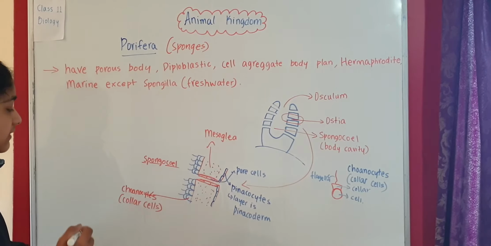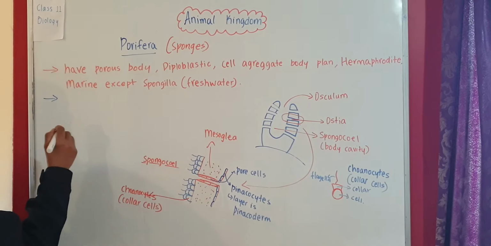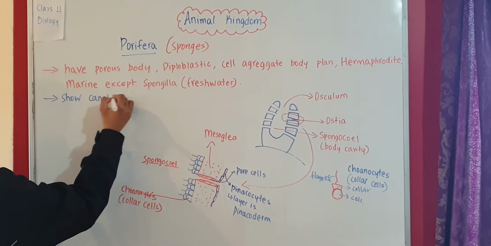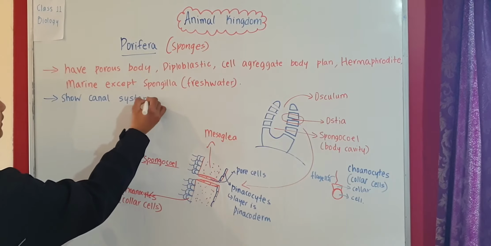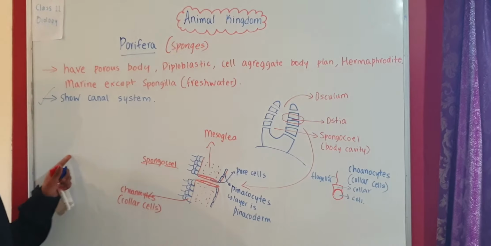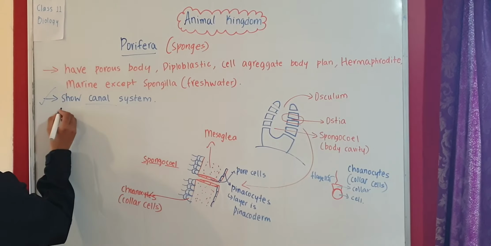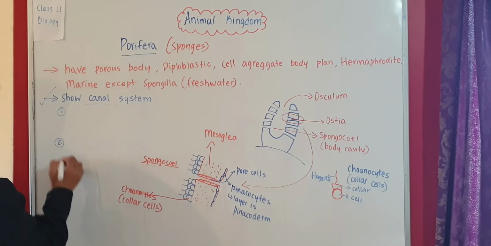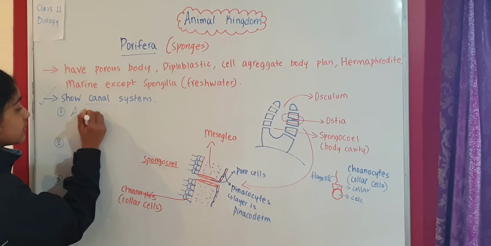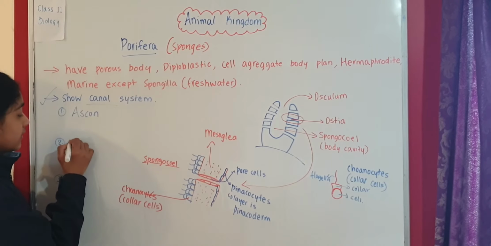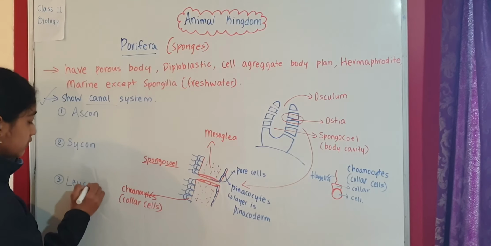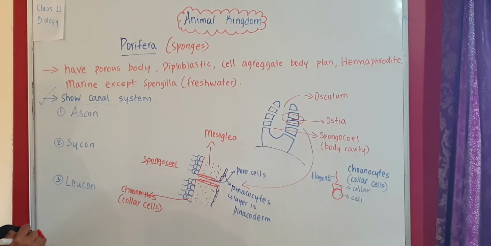Now one more important thing that we need to remember about these sponges is that they show a canal system. This is a very important point related to sponges and poriferans. Now this canal system can be of three types. The first one is Ascon type, the second one is Sycon type, and the third one is Leucon type. So Ascon, Sycon and Leucon.